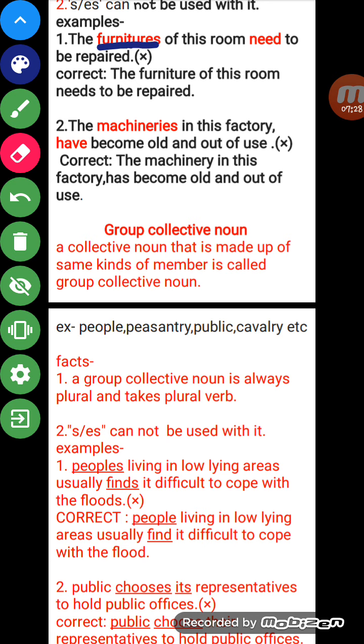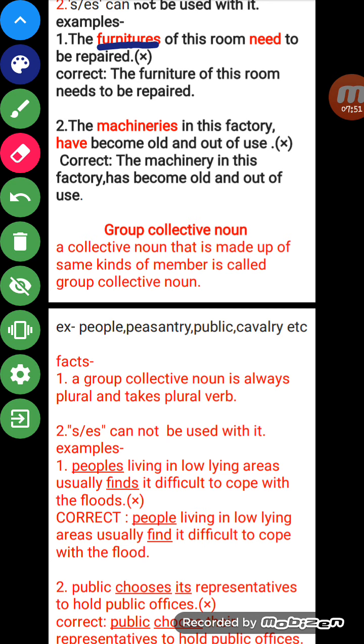For the word furniture, not only a chair will count, every furniture will count: bed, table, chair. So furniture is a generalizing collective noun, and a generalizing collective noun is always singular.